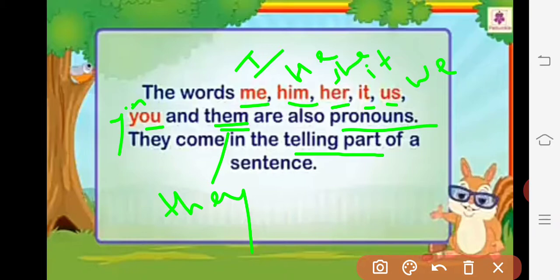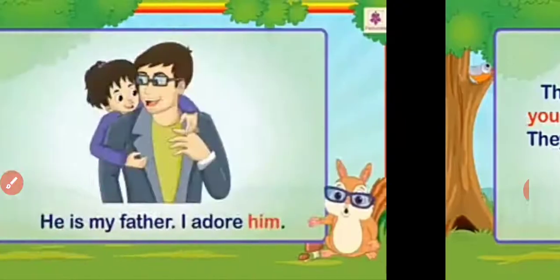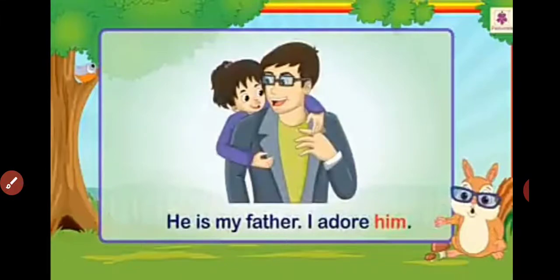And before that what have we learned? I, he, she, they come in the naming part, okay? They come in the naming part of the sentences. Which part? Naming part of the sentences. Any sentence, or you can say many sentences also, no problem, okay? So here, what about me, him, her? If you find those words in a particular sentence, then they are nothing but pronouns only, okay? So see more about that. How can you define that one also?